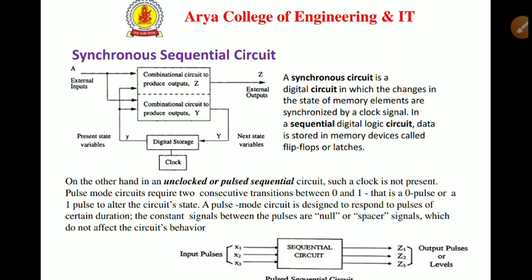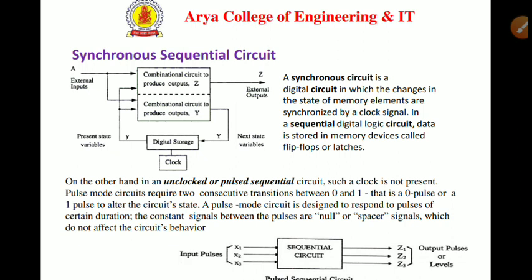These are also synchronized, but there is no clock. Pulse mode circuits require two consecutive transitions between 0 and 1, that is a 0 pulse or a 1 pulse, to alter the circuit's state. A pulse mode circuit is designed to respond to pulses of certain duration.